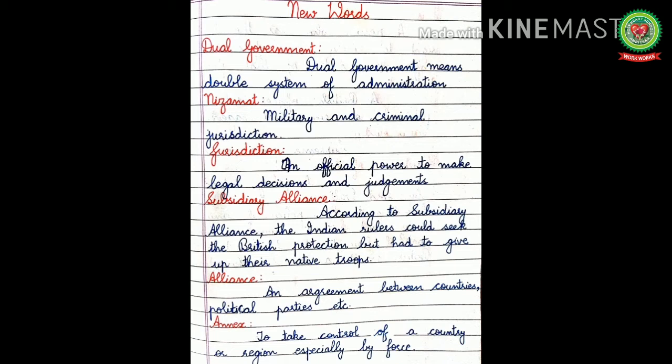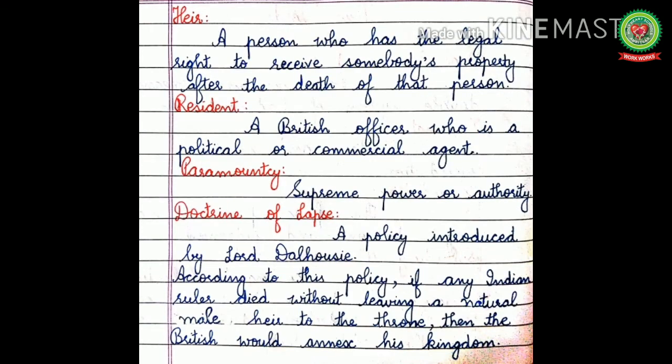Annex, to take control of a country or region, especially by force. Heir, a person who has the legal right to receive somebody's property after the death of that person. Resident. Resident here means a British officer who is a political or commercial agent. Paramountcy, supreme power or authority. Doctrine of lapse, a policy introduced by Lord Dalhousie. According to this policy, if any Indian ruler died without leaving a natural male heir to the throne, then the British would annex his kingdom.